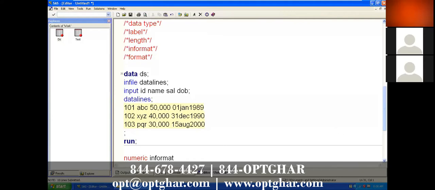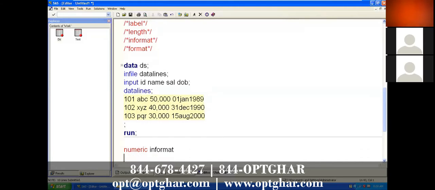So to read that, we have character informats. These are predefined informats, SAS instructions that tell SAS how to understand the data, so that the system reads it into the table.